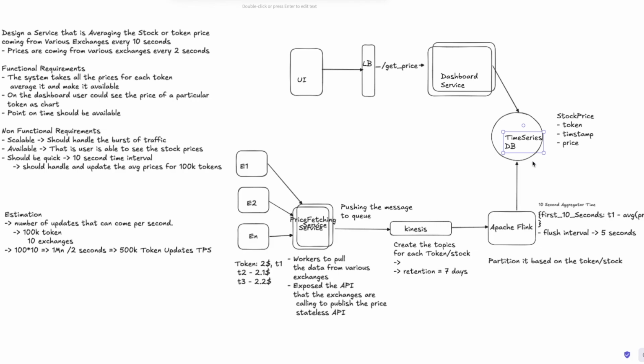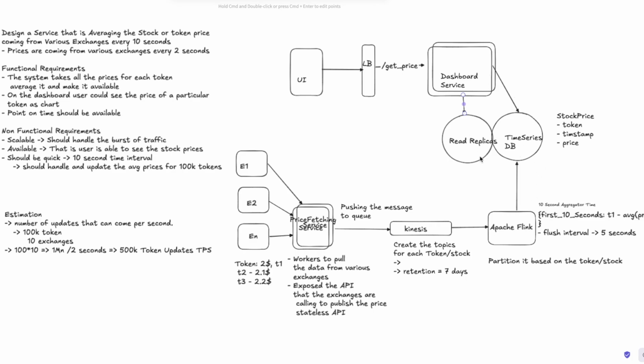On the time series DB, one thing that I haven't done is that we can have read replicas also here. Like there is one primary, and then there are multiple read replicas that we can have. And that is based on the traffic that this dashboard service is having. I'll not go into much detail, but the data would be pushed from here, and this will be quite scalable.